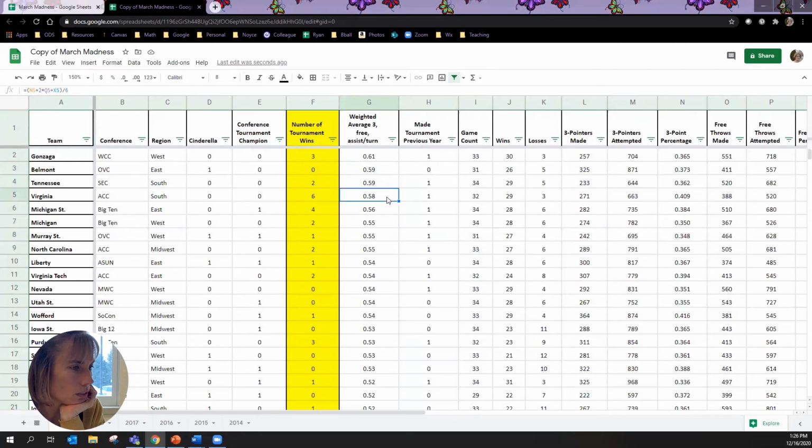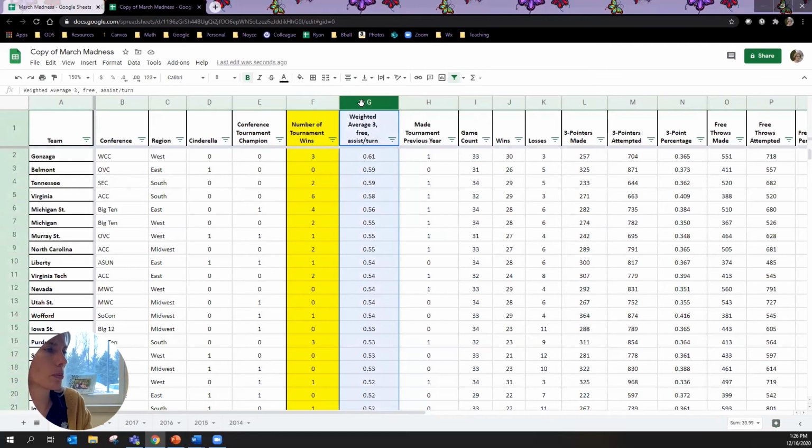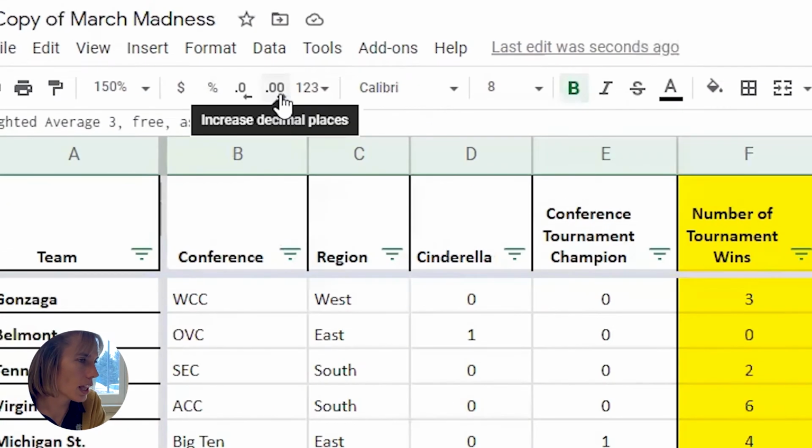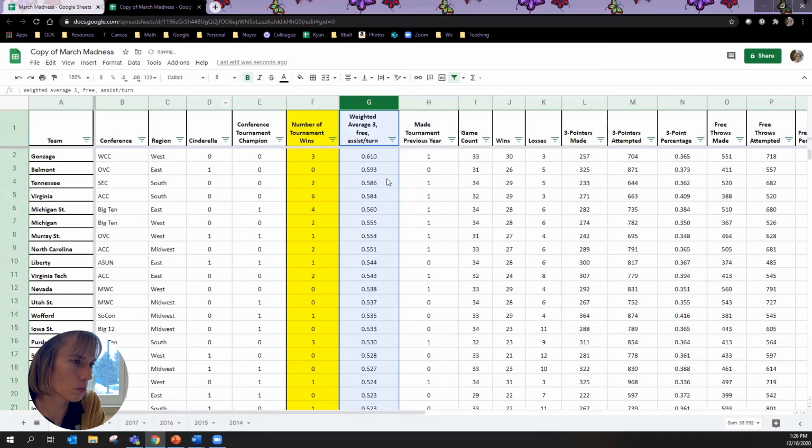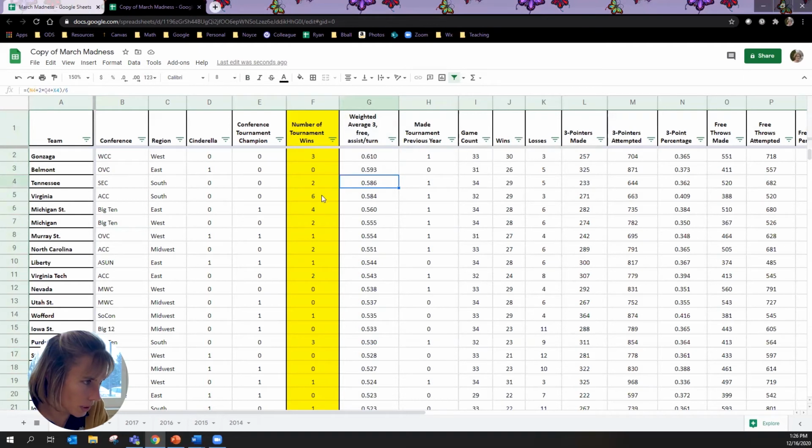Tennessee and Virginia. And by the way, you go, well, they're both 0.59. It's calculating for the decimals to the right of it. And remember how if I wanted to see another decimal, I could click on the top up here and then click this, and that would increase my decimal point. And so you can see, well, yeah, Belmont, this rounded to 0.59. So these are the teams I would get. Virginia won the tournament and they still end up in there. So that's not bad. But it would be interesting to know how many points we got for that, wouldn't it?